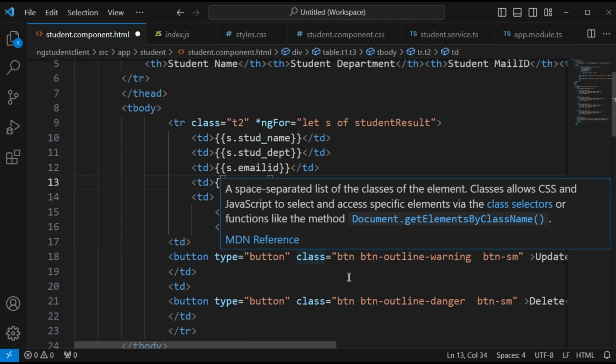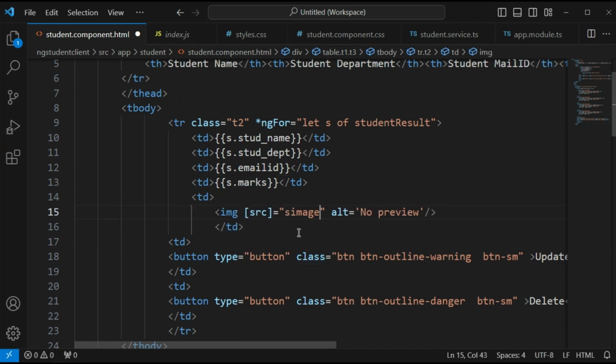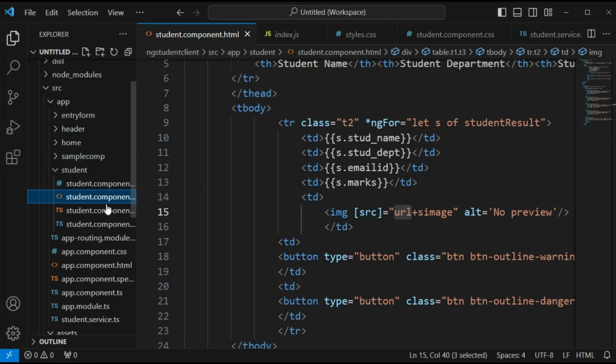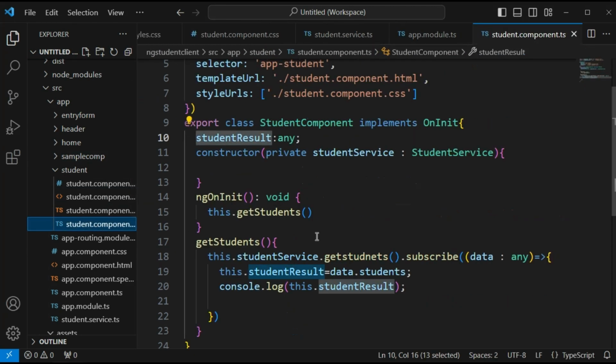Now we have to define the s.image with the URL. We have to specify that URL. I am concatenating the URL with that s.image name, s.image value. Here I am using this data binding, property data binding. Now we have to define this URL inside the student.ts.